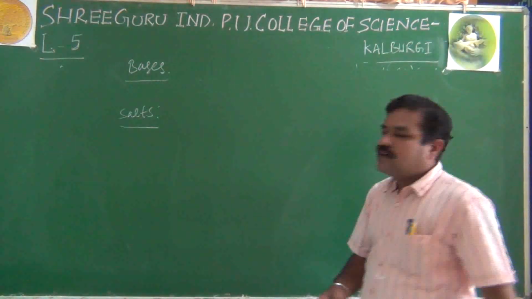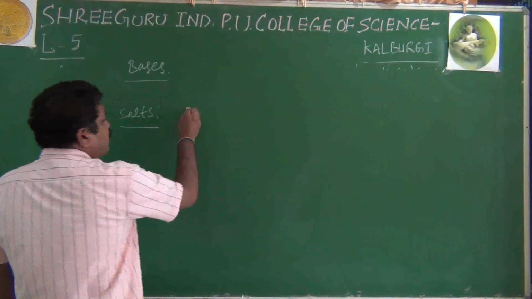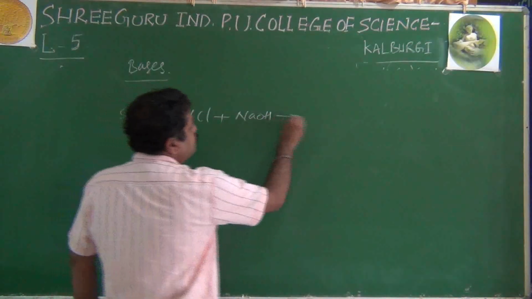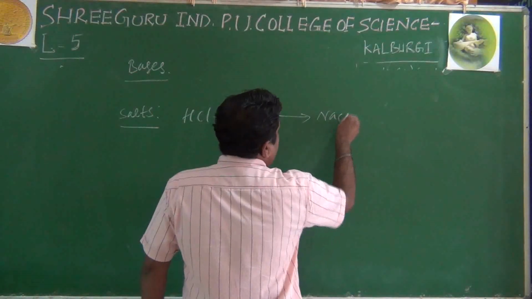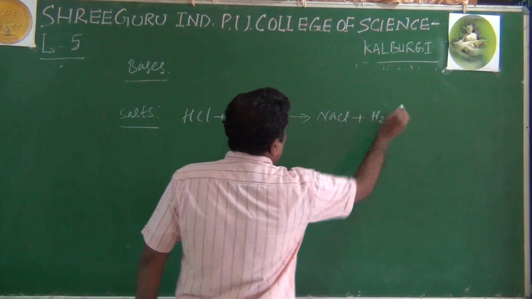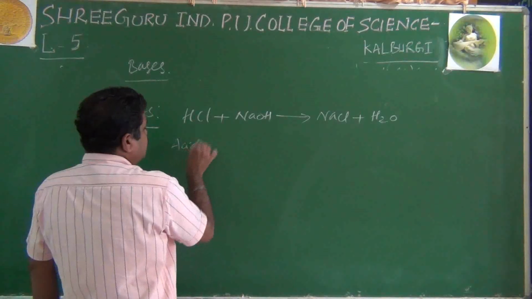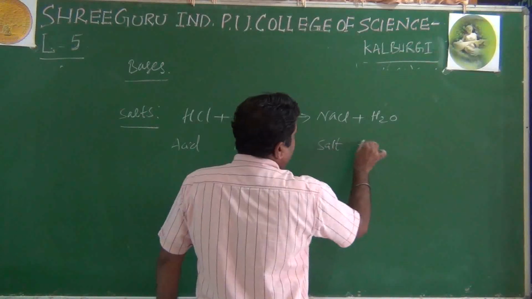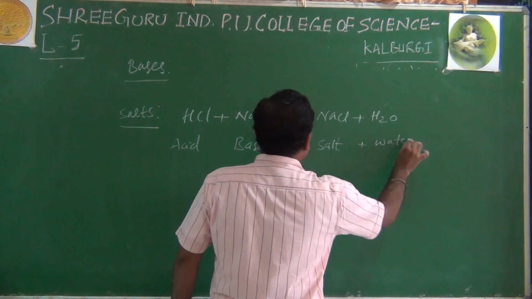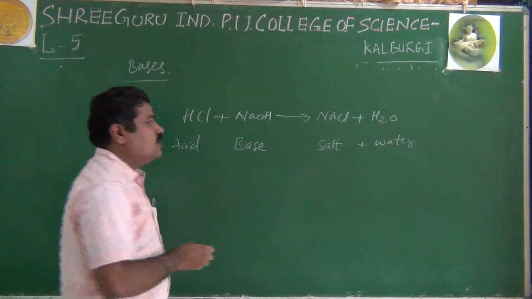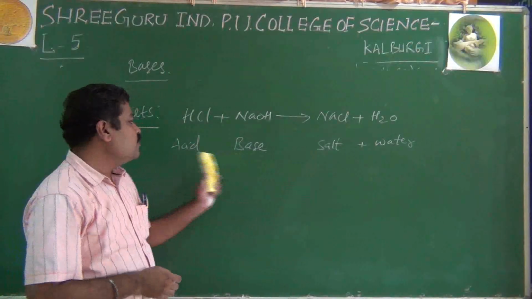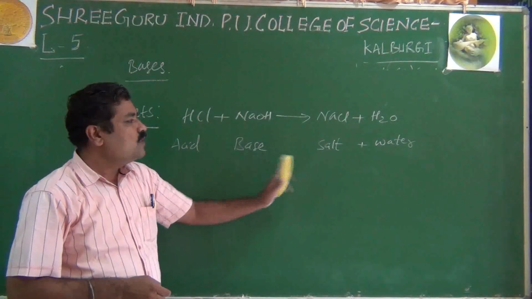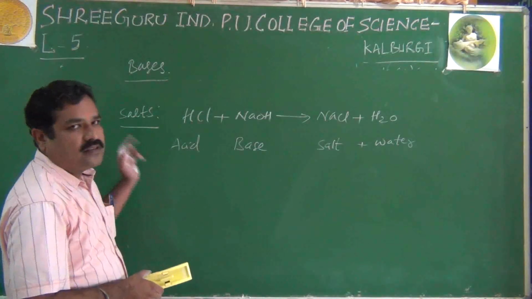And then lastly, what are salts? You know that whenever acid HCl reacts with a strong base, NaOH, what do you get? NaCl plus H2O. That means when acid reacts with base, salt and water are formed. So what is a salt? Salt is a neutral product formed by the reaction between acid and base. Like this we give the definition for salts.